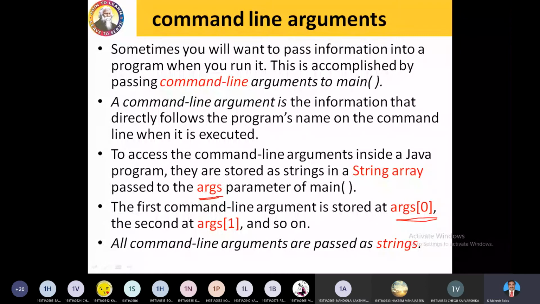And all command line arguments are passed as strings. So for example, if you want to write a program to find the biggest, a factorial, or Fibonacci, and you are working with integers, doubles or floats, we need to take the strings and convert them into the appropriate integer, double or float formats. Whatever number you enter, say 100, will be accepted as a string only. We need to convert it into the appropriate integer form. We will see.